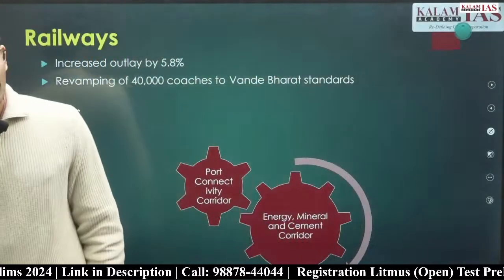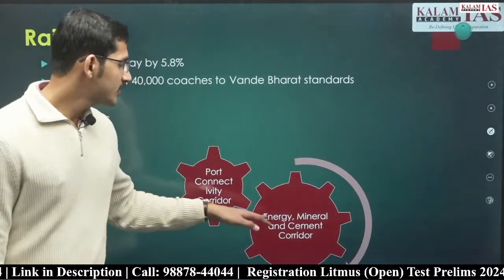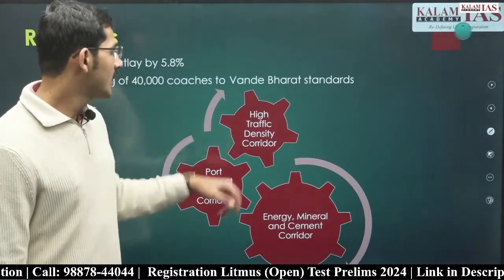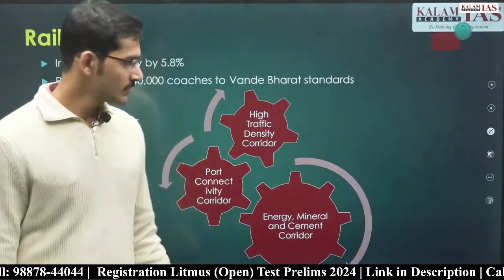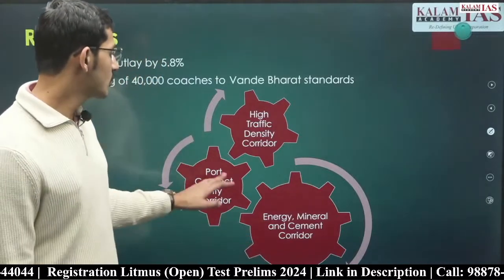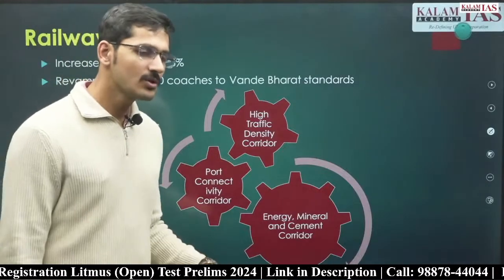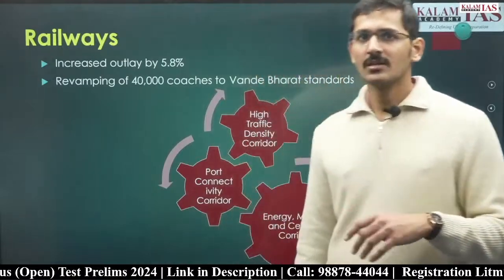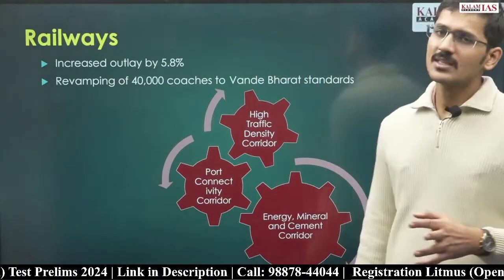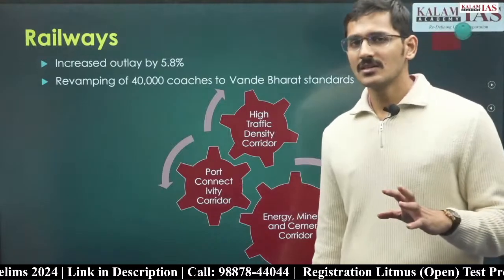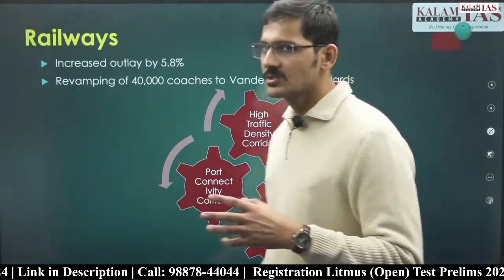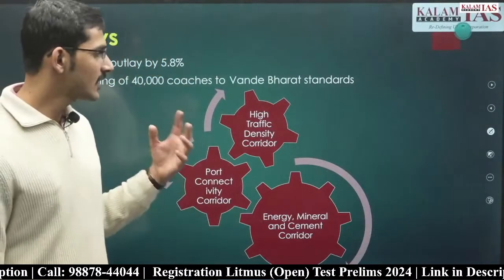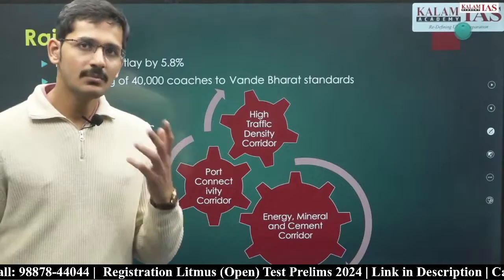और 3 रेलवे कॉरिडोर नए अनाउंस किए हैं। फर्स्ट है एनर्जी, मिनरल एंड सीमेंट कॉरिडोर, सेकंड है पोर्ट कनेक्टिविटी कॉरिडोर, एंड थर्ड है हाई ट्रैफिक डेंसिटी कॉरिडोर। So there is energy, mineral and cement corridor, port connectivity corridor, high traffic density corridor. Again prelims के perspective से बहुत ज़्यादा important नहीं है, but in rare chance UPSC might ask, तो बहुत ज़्यादा रटने का इस ईयर के बजट के अंदर है नहीं। So what you need to do is just have a look at it for 3-4 times before the prelims. Even if there is a question, you will be easily able to eliminate wrong options.